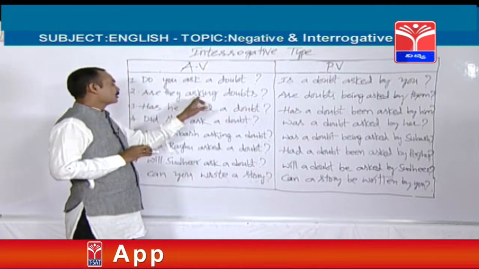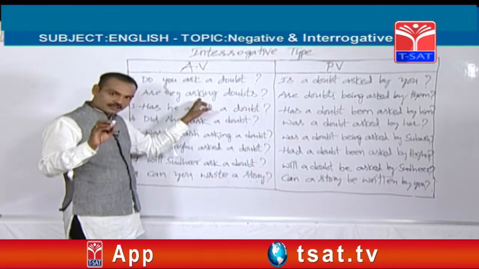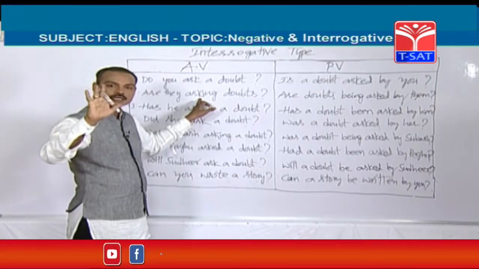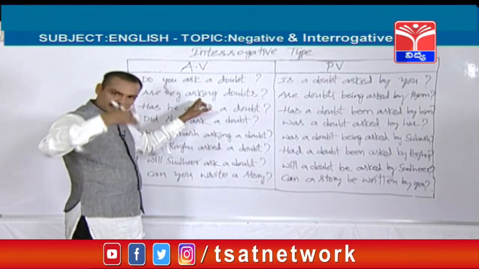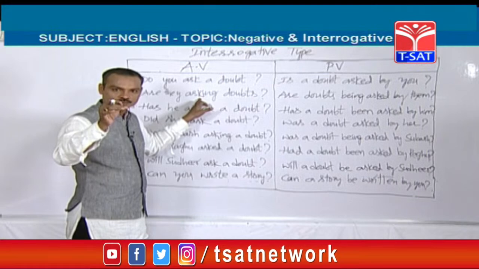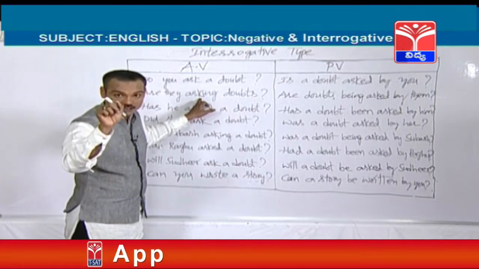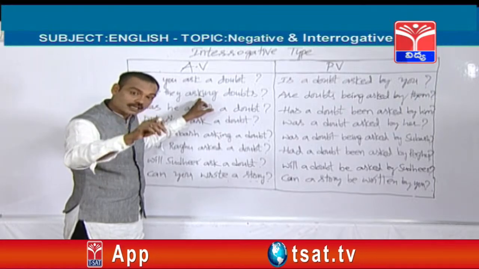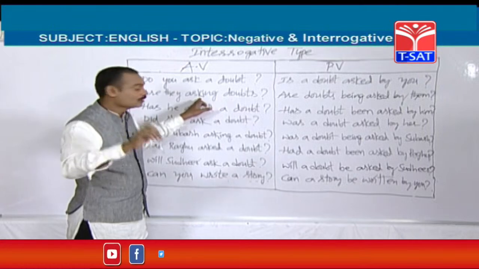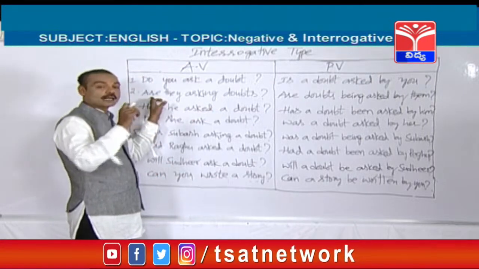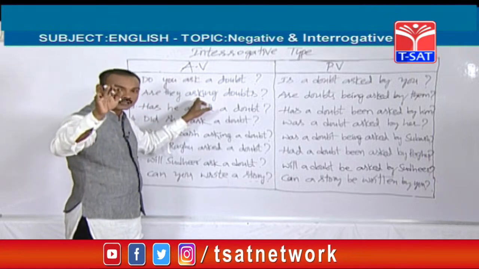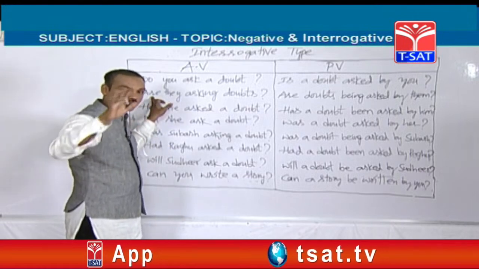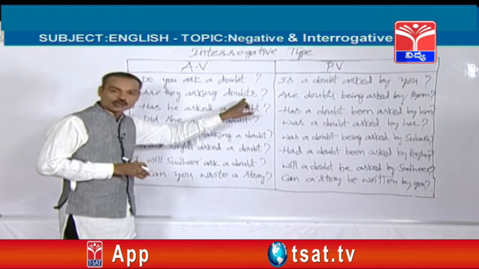So friends, in present continuous tense, interrogative sentences always start with am, is, are. So friends, in the examinations, whenever you find an activized sentence which ends with a question mark, first you should find out whether it is a yes or no type question or a WH type question. If any question starts with a helping verb, that is called a yes or no type question. In English, yes or no type questions start with helping verbs. See, are they asking doubts?